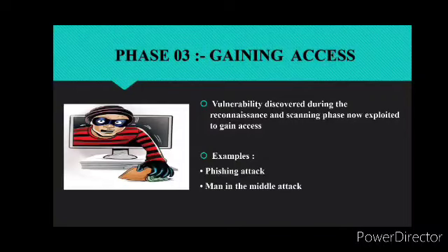So next, third phase of ethical hacking is gaining access. At this point, the hacker has the information he needs. So first he designs the network map and then he has to decide how to carry out the attack. There are many options, for example phishing attack, man-in-the-middle attack, brute force attack, spoofing attack, DOS attack, buffer overflow attack, session hijacking. Anyway, after entering a system, the hacker has to increase his privilege to administrator level so he can install an application he needs or modify data or hide data.